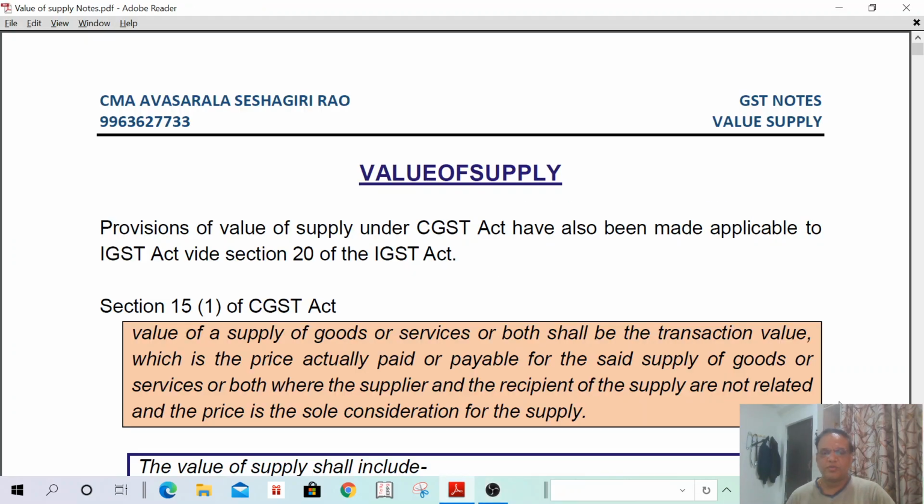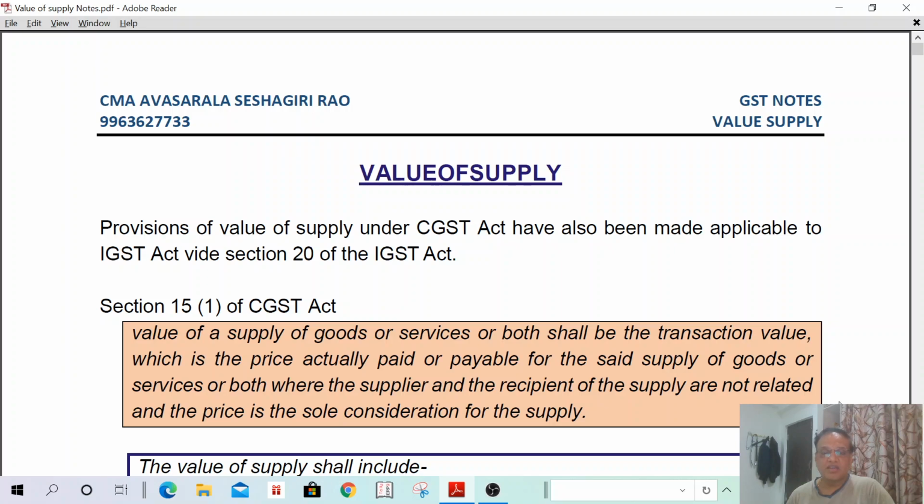Hi, good morning. Under GST, today we are going to discuss the value of supply. Value of supply means the transaction value on which GST shall be payable. Suppose the transaction value is 1 lakh, you have to pay GST on 1 lakh. Suppose the GST rate is 18% and the value of transaction is 1 lakh, so you have to pay GST at 18% of 1 lakh. That means the transaction value is very important for payment of GST.